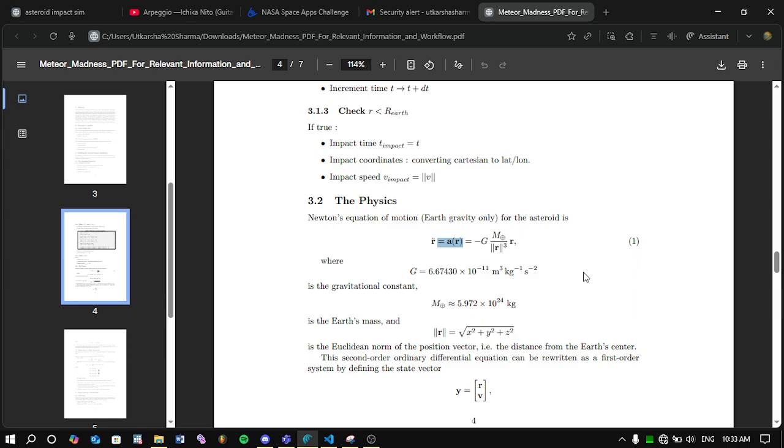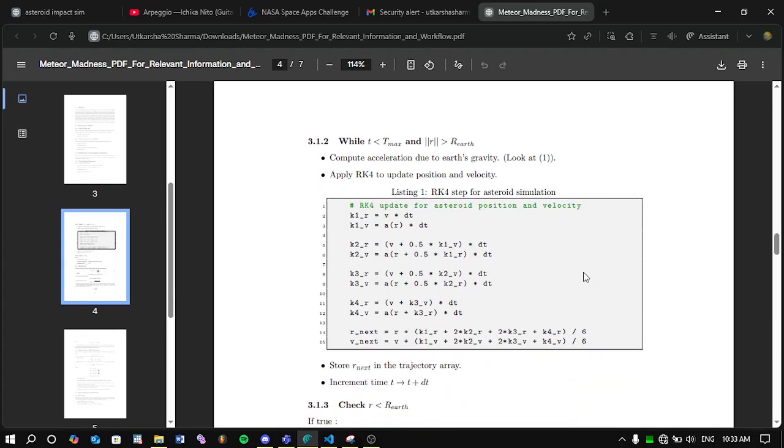I thought of using Euler's method, but that didn't really work out because Euler's method gets really inaccurate after a certain point. What I landed on was an RK4 function. Now, RK4 is basically like Euler's method. So you take the first radius, then you take the second one from K1.